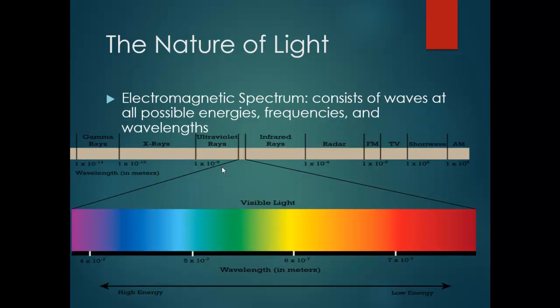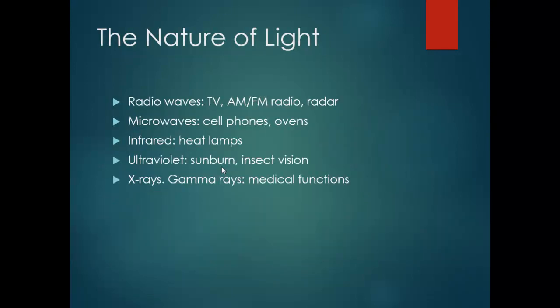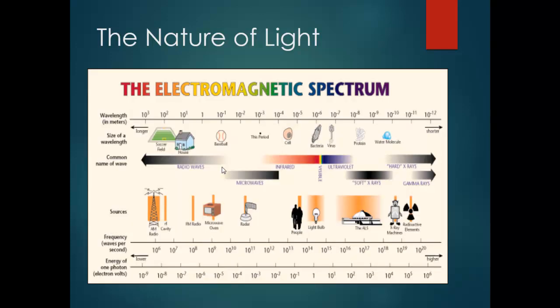The electromagnetic spectrum consists of waves at all possible energies, frequencies, and wavelengths, like radio waves, microwaves, infrared, ultraviolet, X-rays, and gamma rays. Each one has a different wavelength and a different frequency.